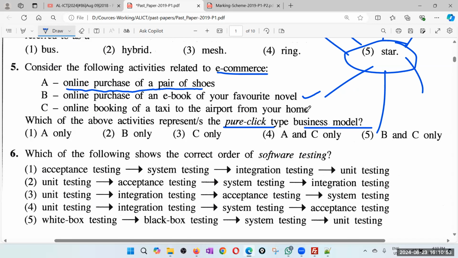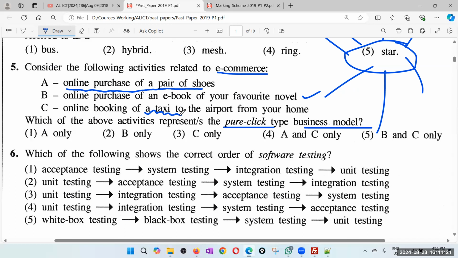Online purchase of a pair of shoes. Online purchase of an ebook of your favorite novel. Online booking of a taxi to the airport from your home. But when it comes to booking a taxi, at least the service is done physically. So therefore, in a way, this is a very poor question for me. A very fuzzy question.